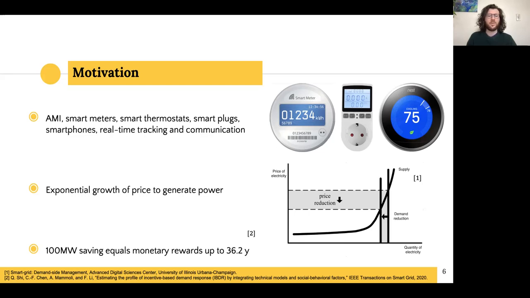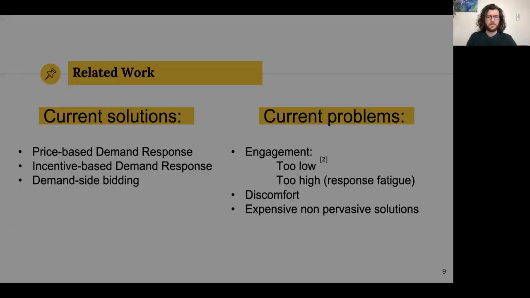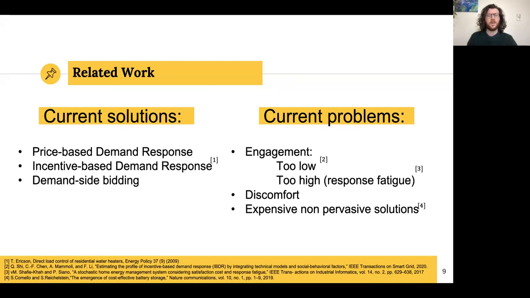And so it is clear that there is a big interest by the utility company to do something about these peaks. The current solutions involve techniques such as price-based demand response, incentive-based demand response, or demand-side bidding. The problem with them is that on one side, the engagement is too low, such as in the case of price-based demand response, because users don't simply keep up with their rates of using energy. On the other side, it can be too high, because the incentive-based approaches have been used so much that there is response fatigue and users don't actually keep up with all the requests that they receive.